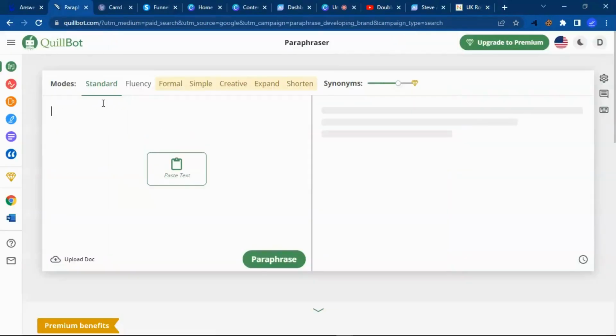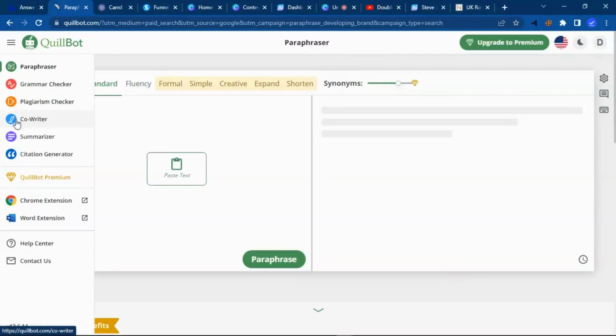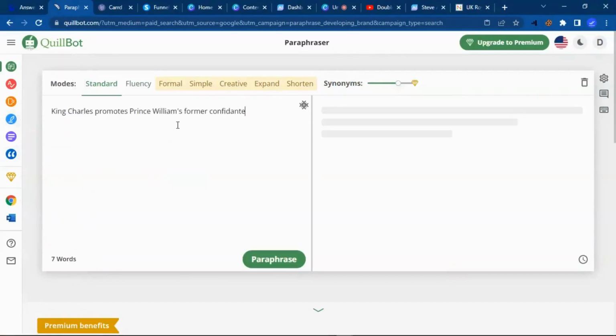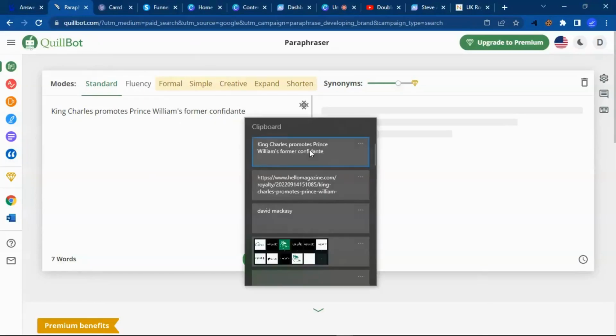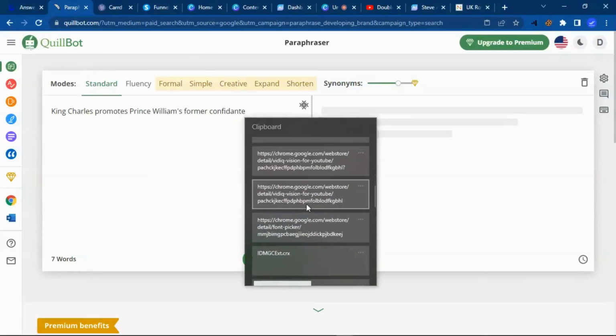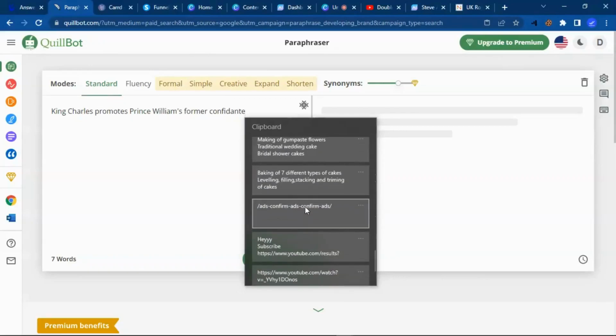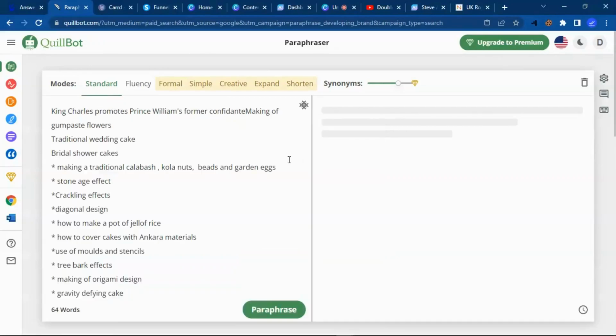And Quillbot has a limitation of, let me say, let me just paste content here, or let me take from my, so as you can see, these are text which I've just written here. I've just copied, I've just pasted this from my clipboard, and that's the same way Quillbot works.